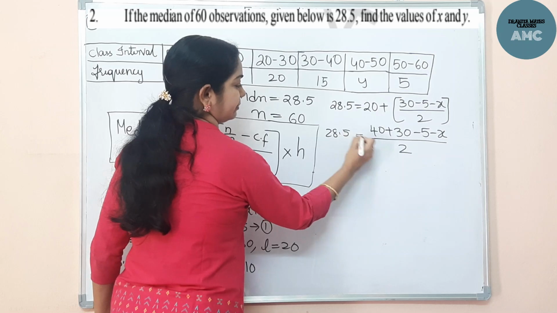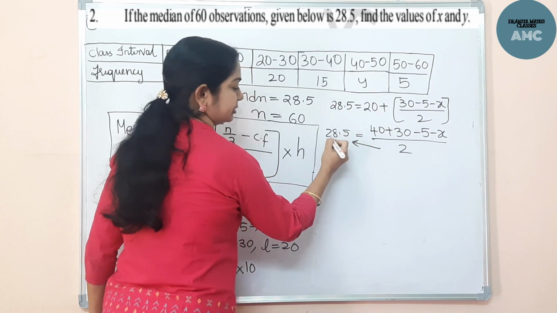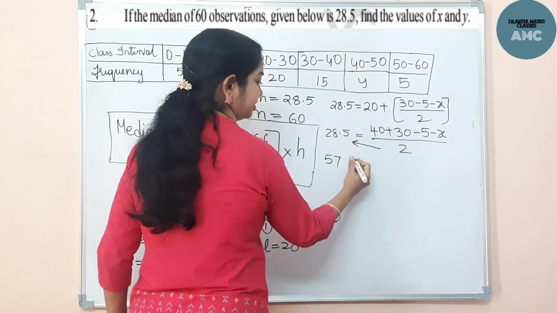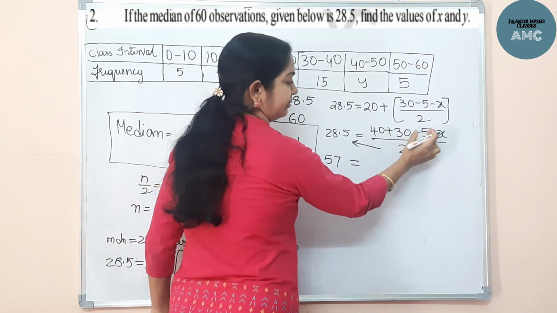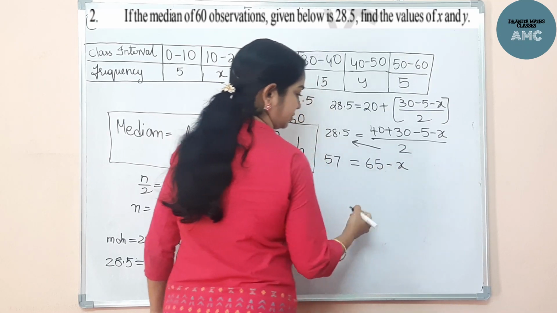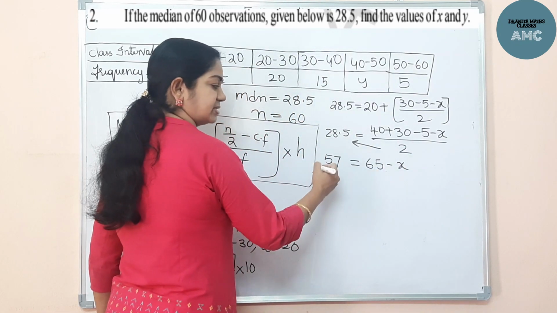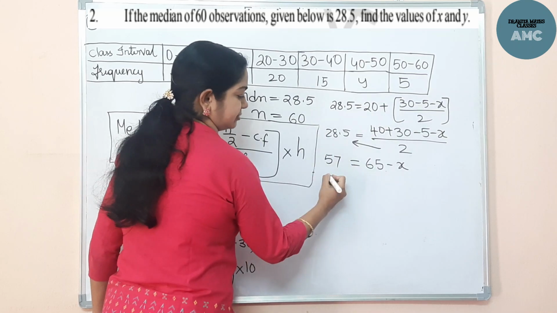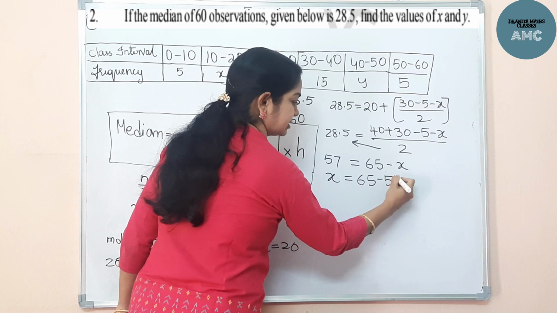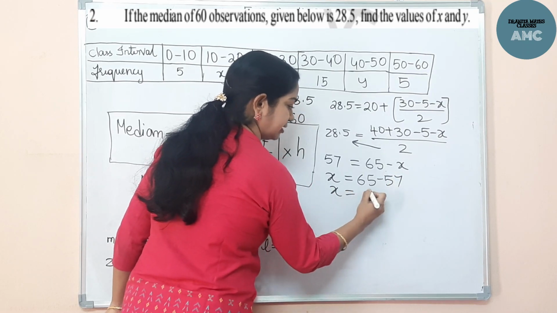Now just cross multiply. 28.5 into 2 is 57. Now here 70 minus 5, that is 65 minus x. Bring the x value to this side and 57 to that side. So x value is simply 65 minus 57, so x value is 8.